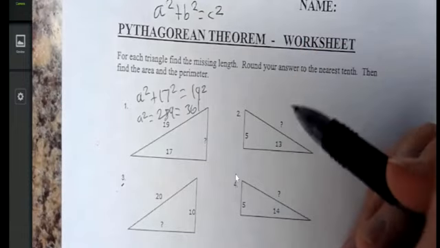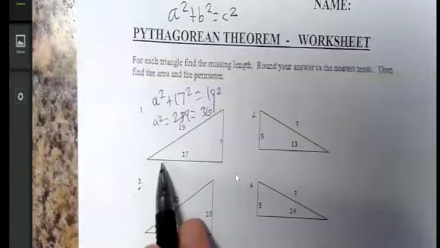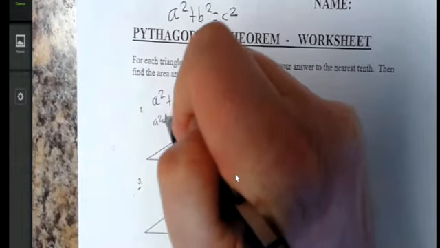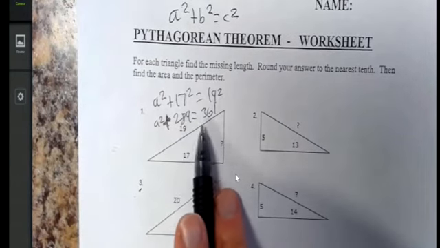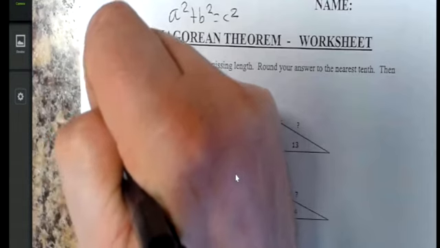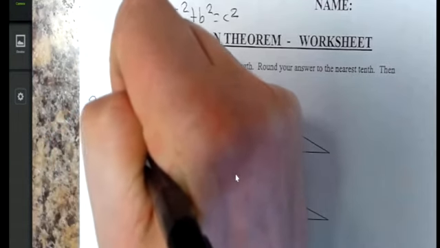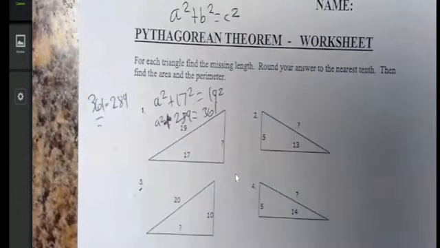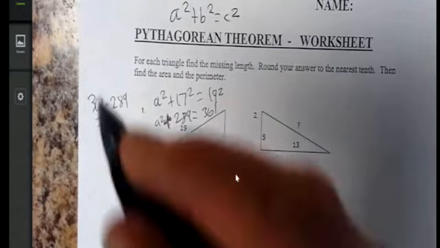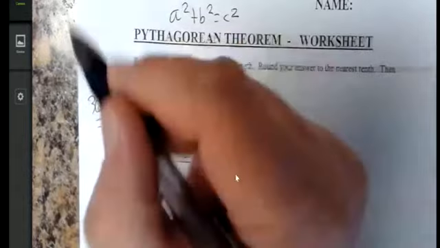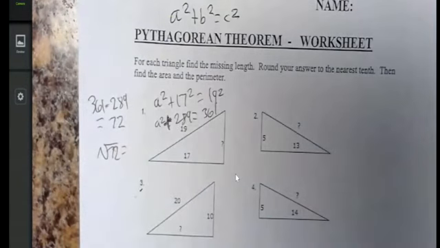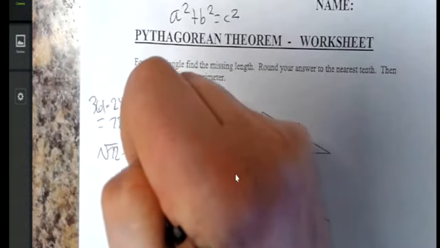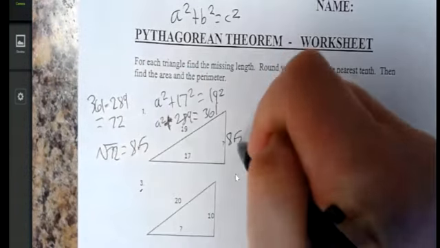So a squared plus 289 equals 361. Got to subtract 289, giving 72. And of course, our final step is to find a square root. It's not a perfect square, so I need my calculator. 8.48, or 8.5. And I can label it here as well.